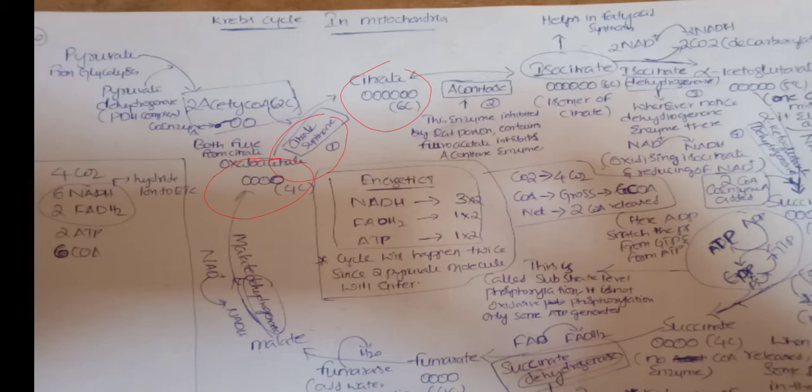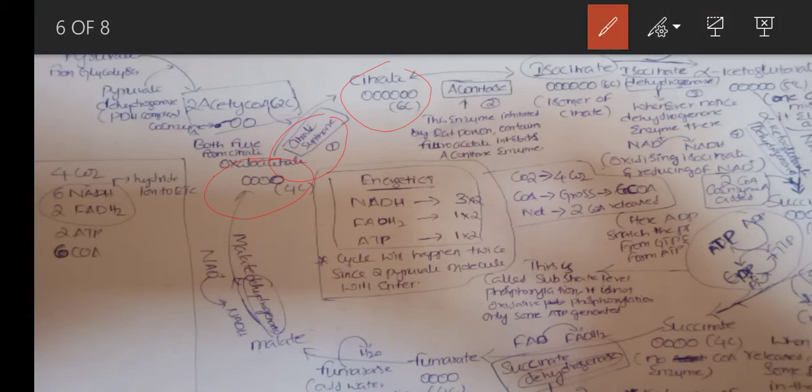From citrate, it will form the second product, isocitrate, by using the enzyme aconitase. Aconitase is an important enzyme. When we block aconitase, it will never form isocitrate. Rat poison contains fluoroacetate, which will inhibit the aconitase enzyme, so it won't form isocitrate.